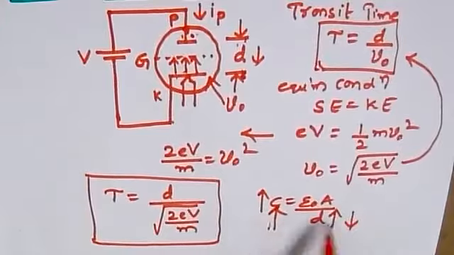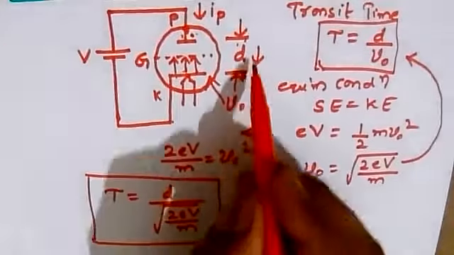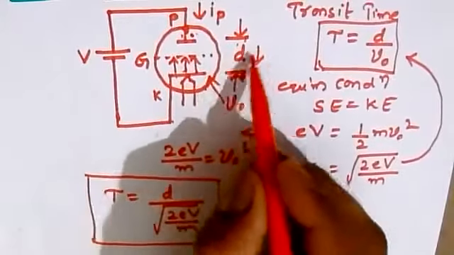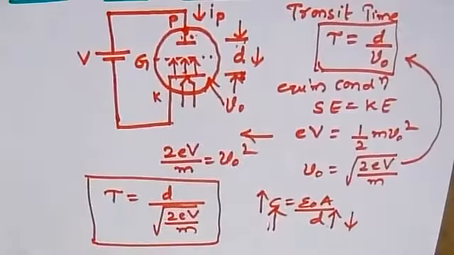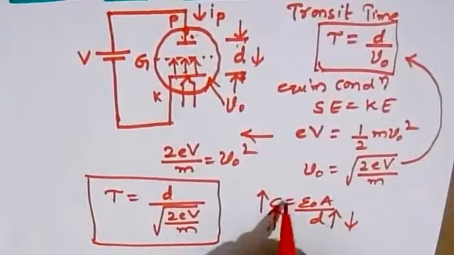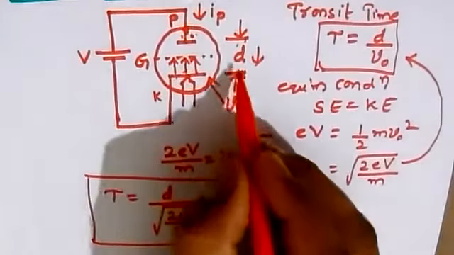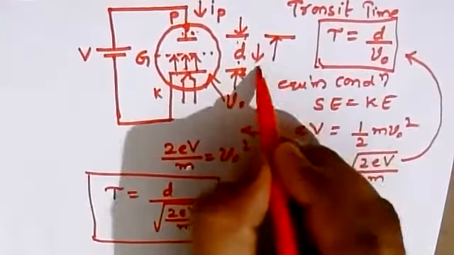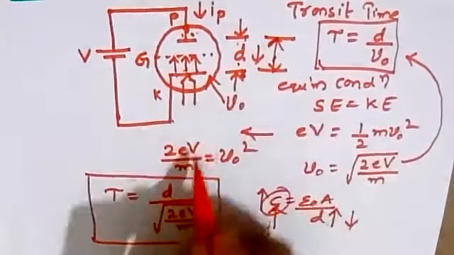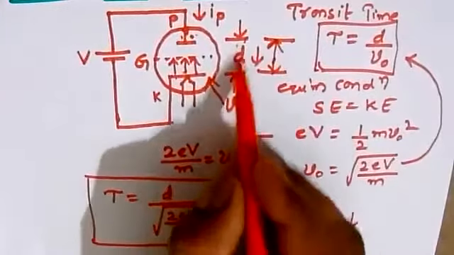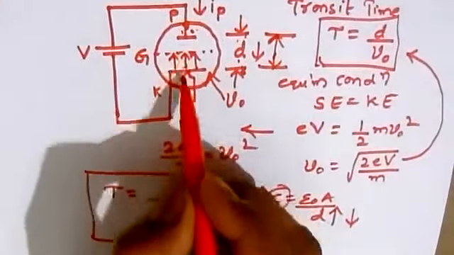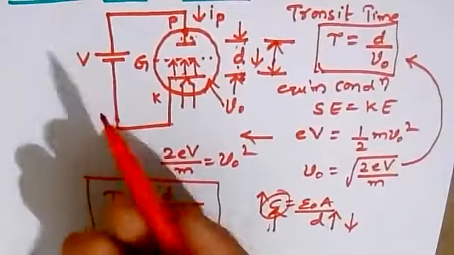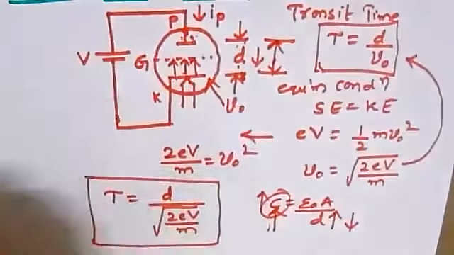To maintain a certain value of capacitance, the distance should be maintained within certain limits. If the distance is limited, then the transit time will increase. As the transit time increases, the effect ultimately falls on the amplification.